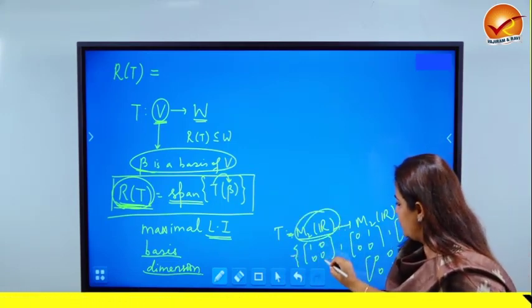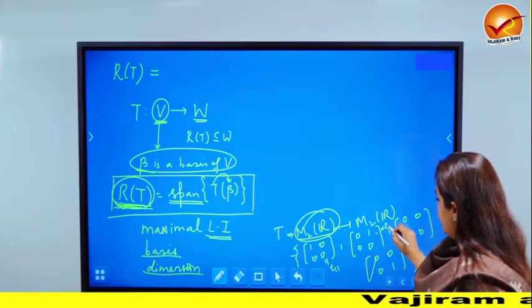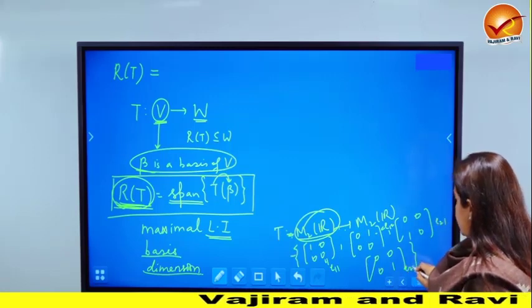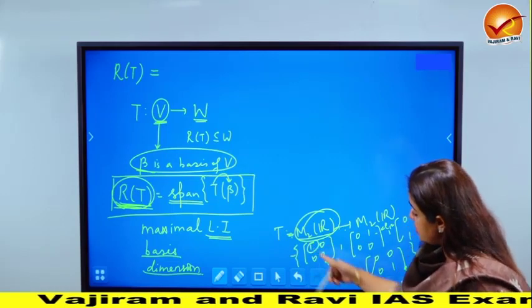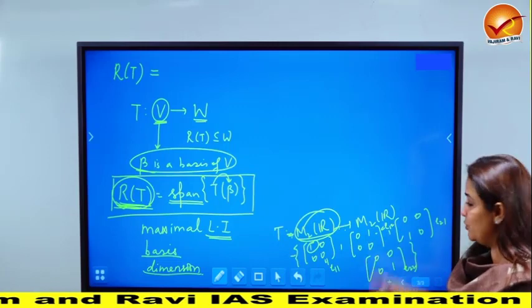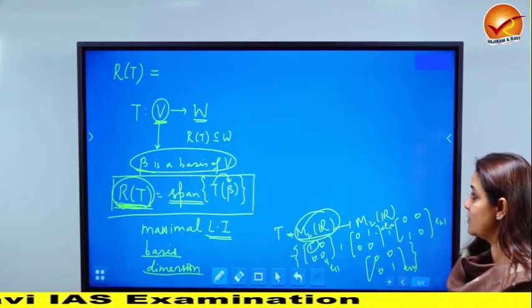They are also sometimes denoted by E11, this one is called E12, this is known as E21 and E22. Some books also call them like this because of the positioning of 1. See, 1 is positioned here at the 1-1 level, 1 is positioned here at the 1-2 level, and therefore the name. But this is what the standard basis looks like.